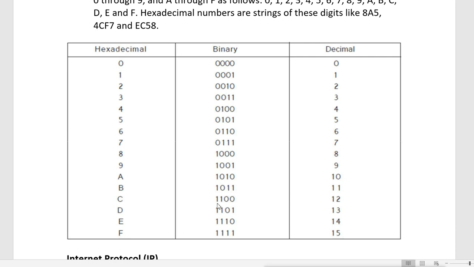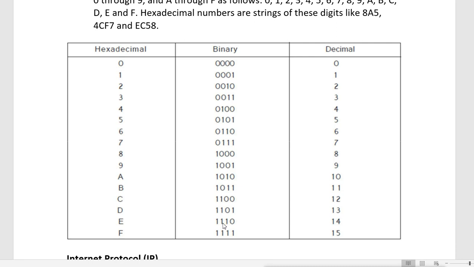Then 12 means what? This C means 12. 12 means 8 plus 4. That means the fourth and third bits are on. Then D means 13. That means the fourth, third and first bits are on. That means 8 plus 4 plus 1.